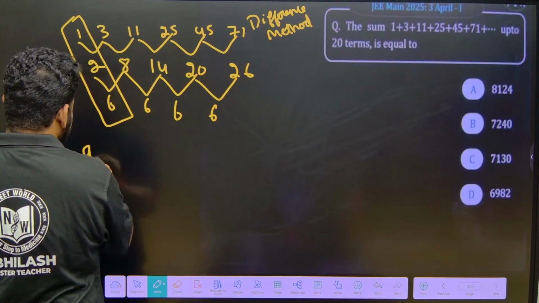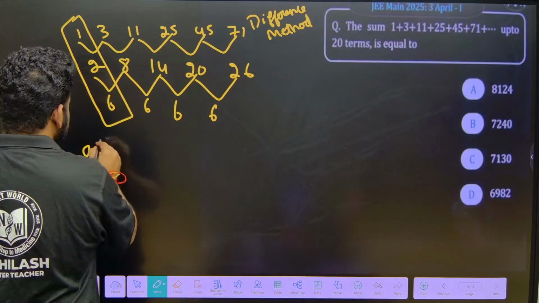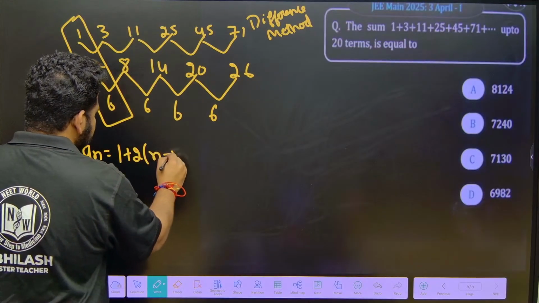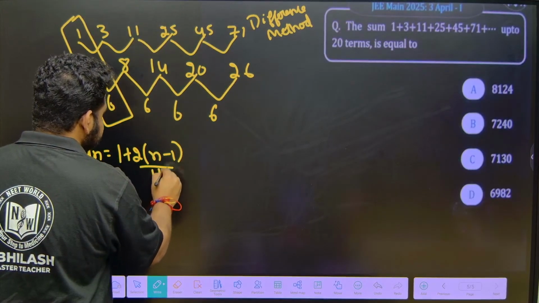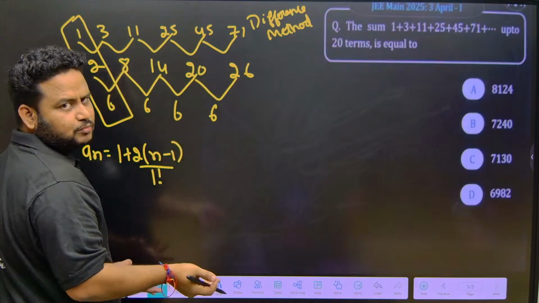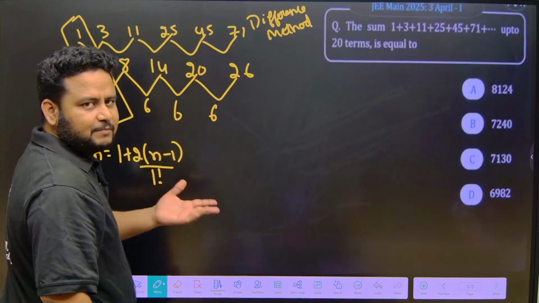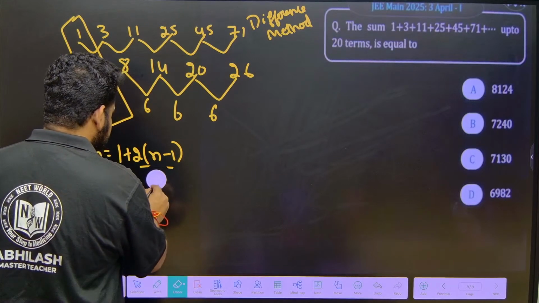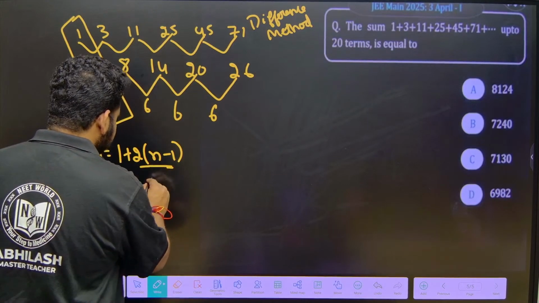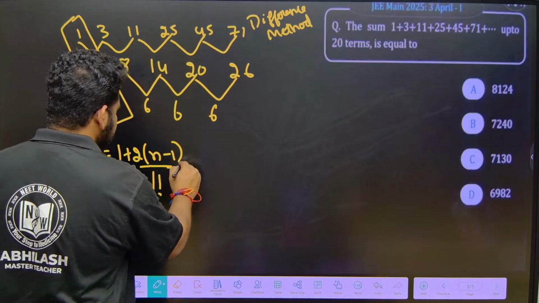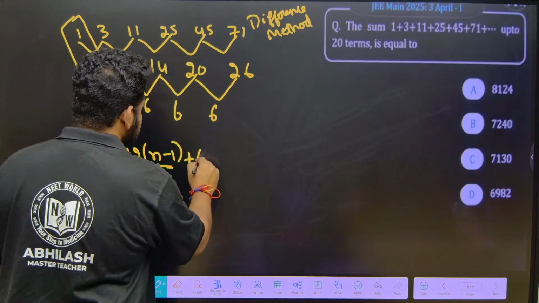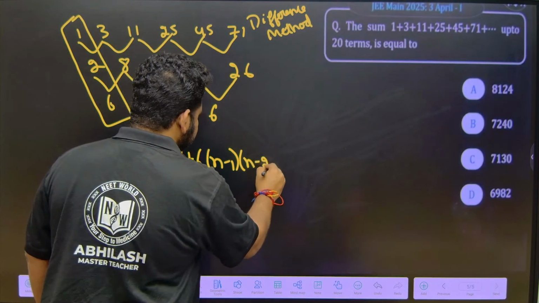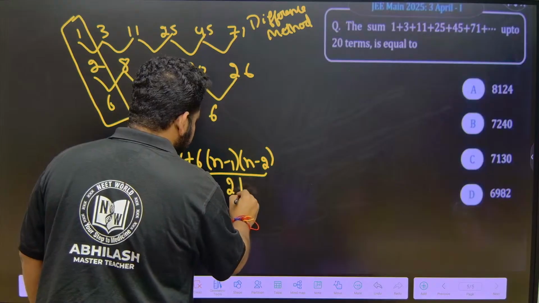I can find out an. an is equal to the first term, 1, plus 2 times (n minus 1) by 1 factorial. You can solve in any other method also, no problem. But the difference method will help us solve very fast, very accurately and very quickly. Plus 6 into (n minus 1)(n minus 2) divided by 2 factorial.